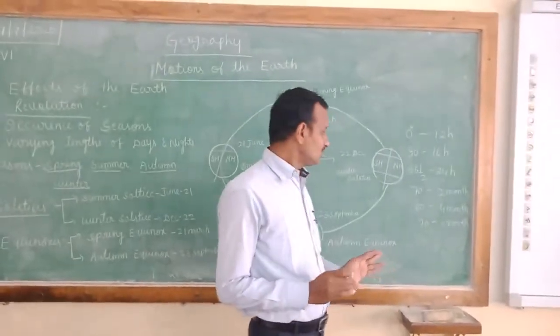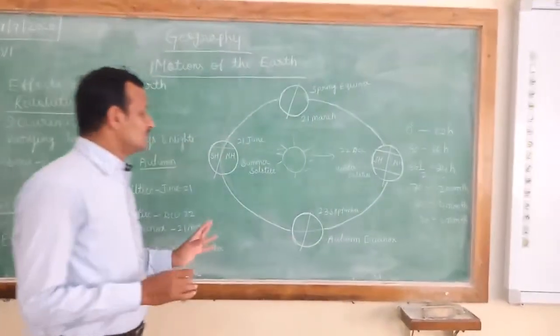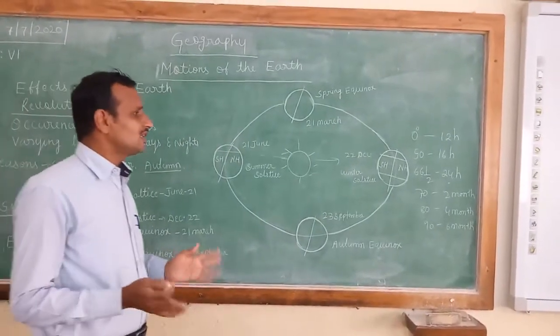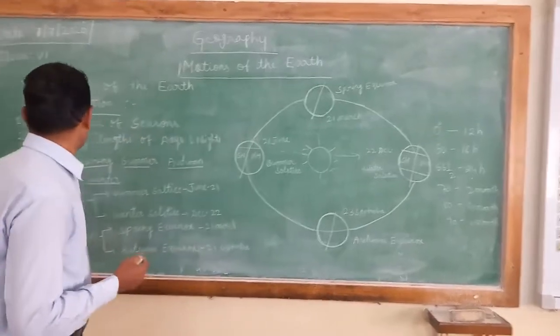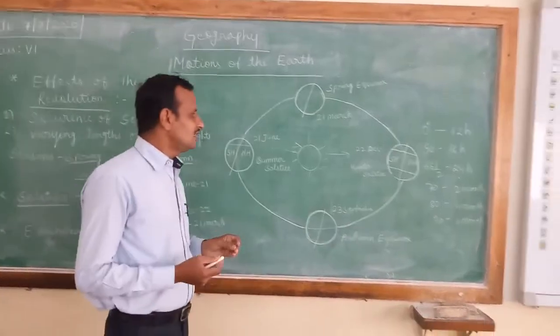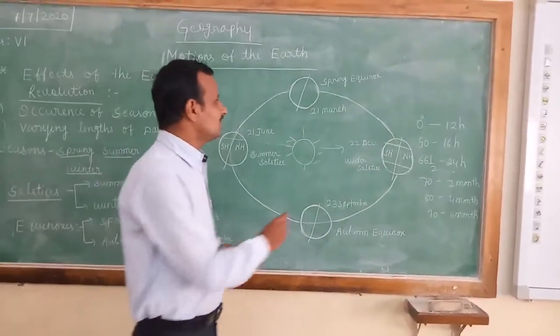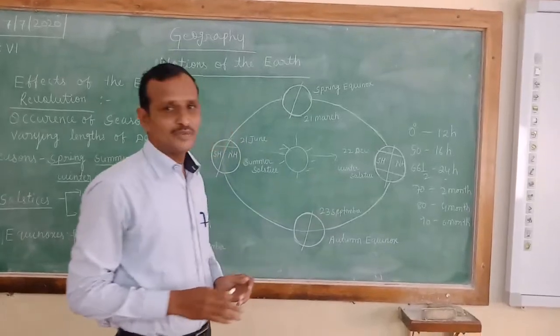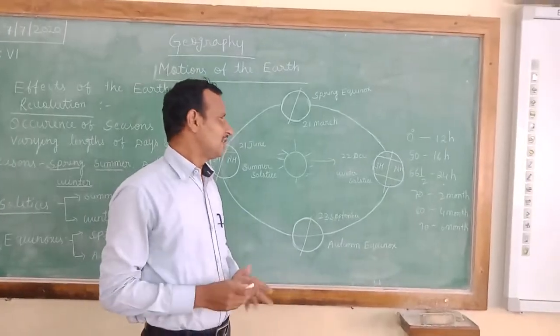So in this way, all places of the earth do not have the same equal time. That's why the length of day and night varies. It is changing because the earth is revolving around the sun. That's why we have different times across the world.